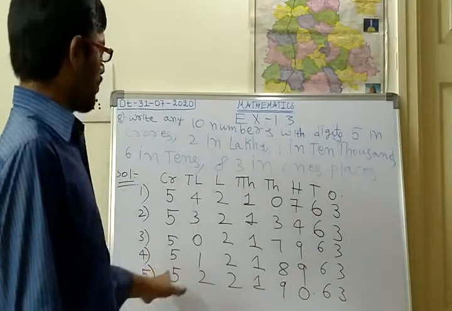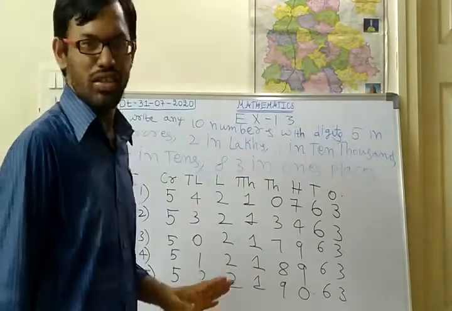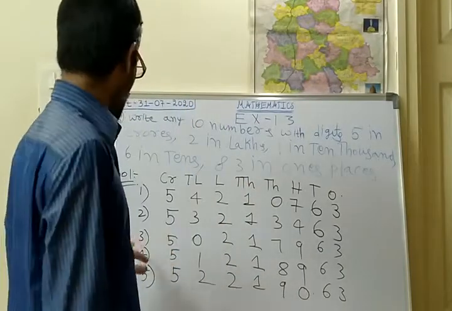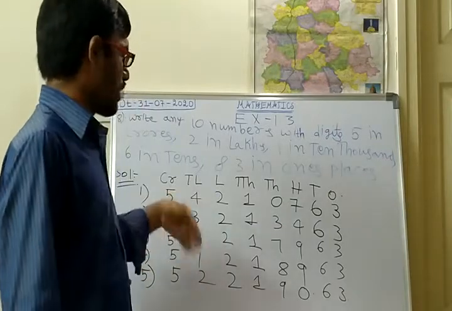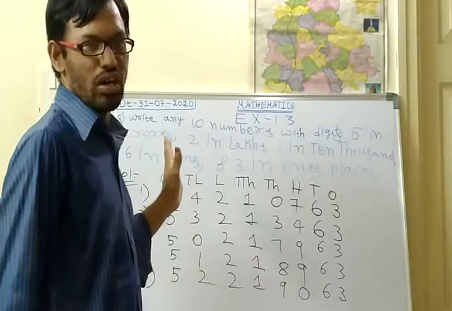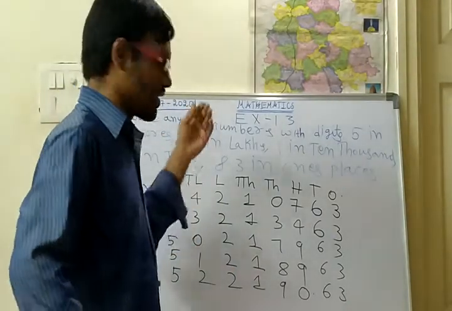So five numbers I have written. The remaining 5 numbers you write by yourself and post it in the group. I will check. So 5 numbers I have written, and the remaining 5 numbers I think you will be writing. It is very easy. So like this, this exercise is completed.